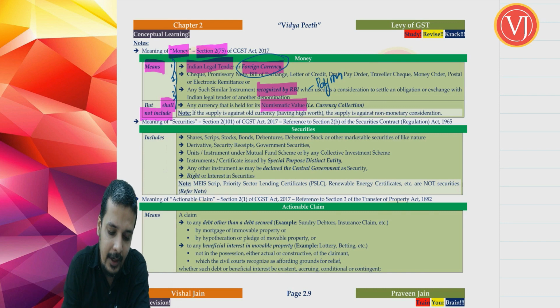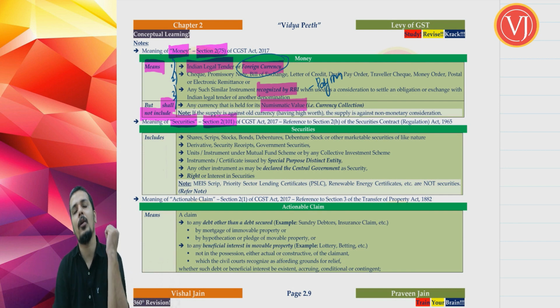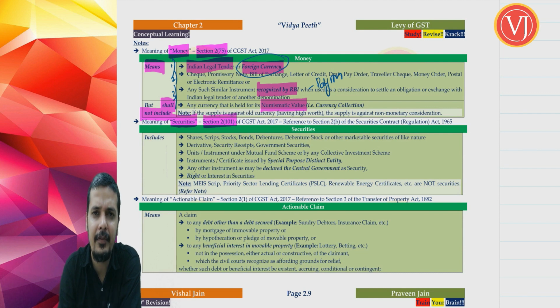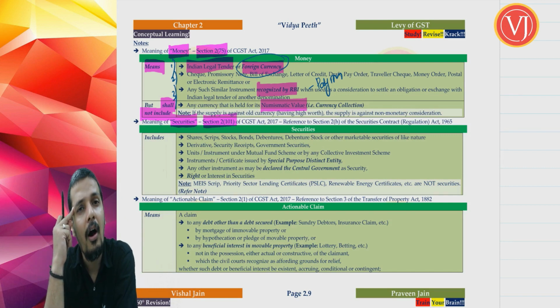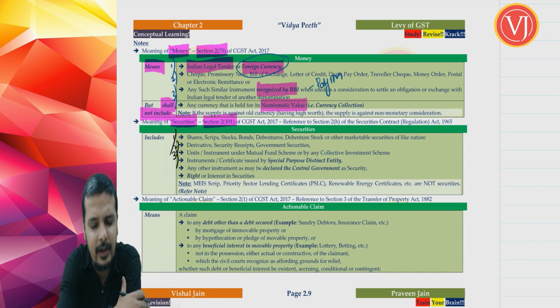Now securities is defined in section 2 clause 101 of CGST Act 2017. So section 2 clause 101 of CGST Act. Now, securities is having a very normal definition that all of us clearly know. Securities include shares, scrips, bonds, stocks, debentures, debenture stock, or any other marketable securities of like nature, right? Securities also includes derivatives, security receipts, government securities. It also includes units or instrument under mutual funds or any collective investment scheme.